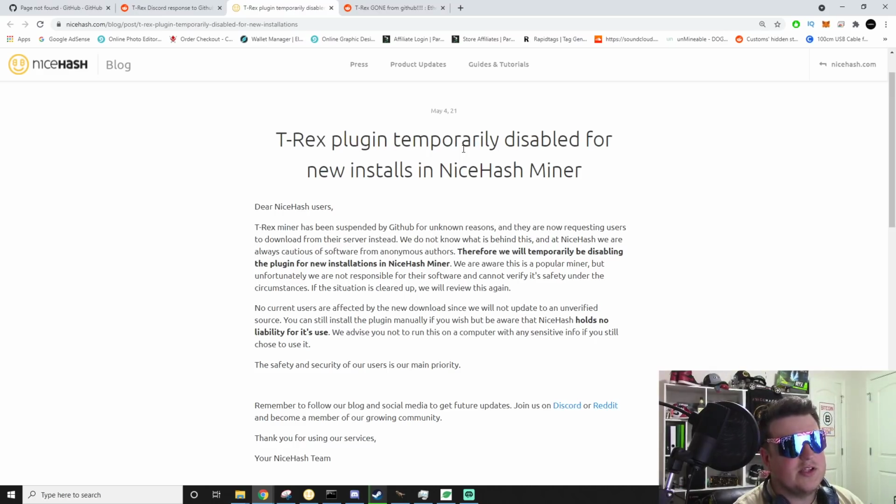TREX plugin is temporarily disabled. I'm still in the old Star Wars mood. But the plugin is temporarily disabled for new installs in Nicehash Miner. So if you update or download a new copy of Nicehash Miner, it's not going to have TREX. They did this preemptively because they are worried about the liability of a TREX miner not from the official GitHub. Understandable. Do I think it's a little premature? Maybe. I don't know. But I understand where they're coming from. They want to keep their users safe, all that kind of thing.